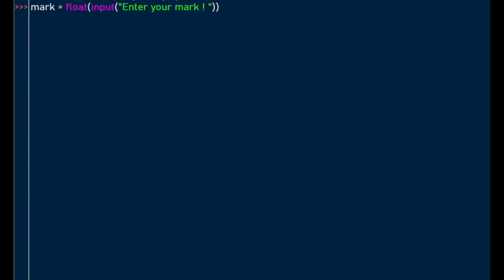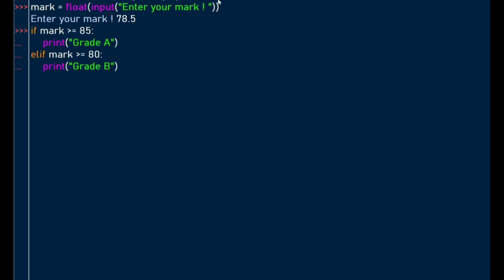In this example, we look at a simple grading system where the user enters the mark, and then based on the mark, we show the grade. We are converting the input to float because whatever the input function returns is a string. Start by capturing the mark from the user. So here the user enters 78.5. Then we code using the if statement.